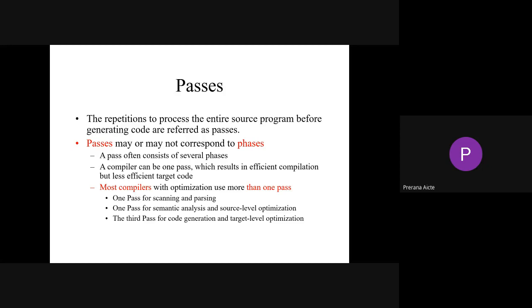So we need to execute your program based on two passes. One pass is for scanning and parsing, and one pass for semantic and source level optimization. And some programming languages will have three passes, for code generation and target level optimization, right? Depending upon the compiler, we can prefer that, or the compiler itself says that it is a single pass, two pass, or three pass compiler.